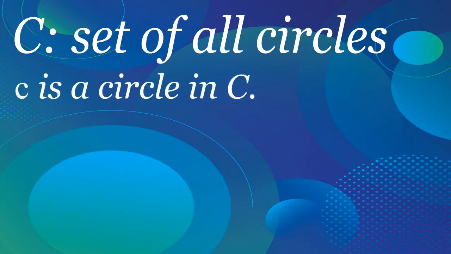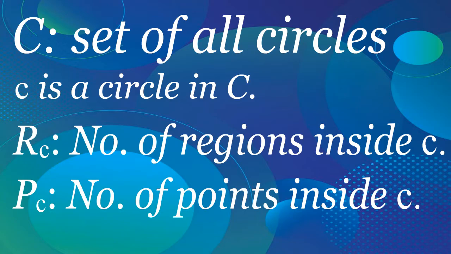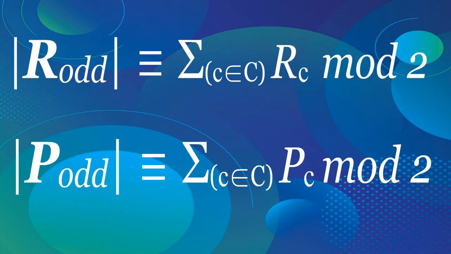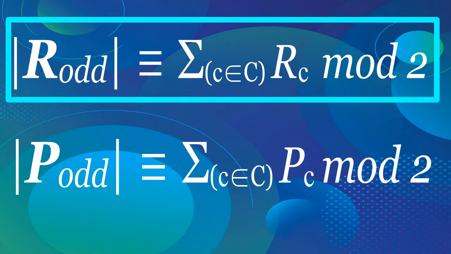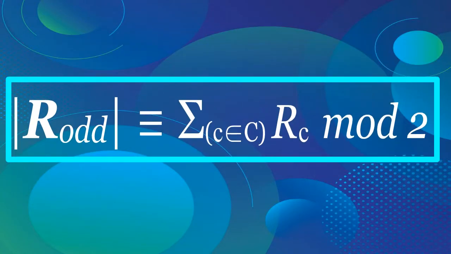For a circle c inside C, let R_c and P_c denote, respectively, the number of regions and points inside it. First, we claim that we have the following two equalities. Let us check that the first equality is true. The second equality can be verified similarly.